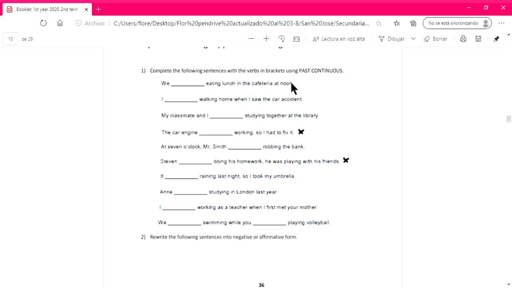Una vez que terminan de completar todas estas oraciones, fíjense que las primeras 4 las van a pasar a negativo o afirmativo, es decir, la 1, 2 y 3 las van a pasar a negativo porque acá están en afirmativo. Y la número 4 la van a pasar a afirmativo porque acá está en negativo.